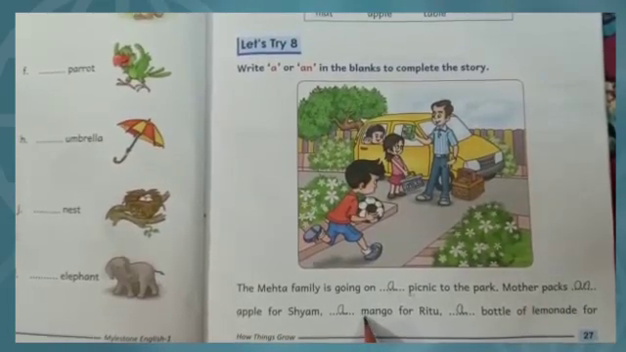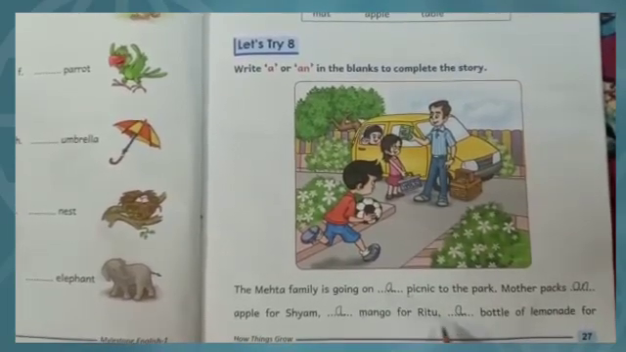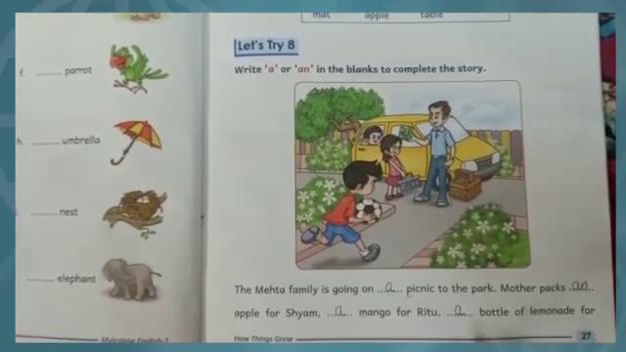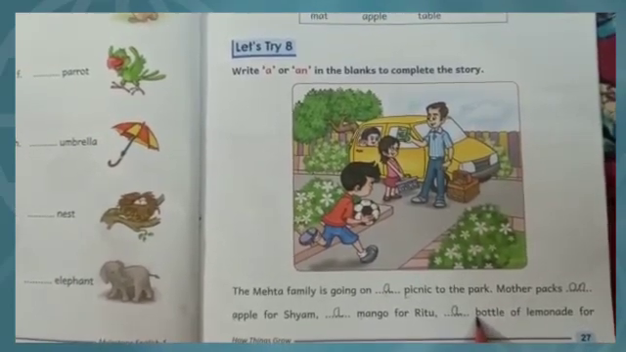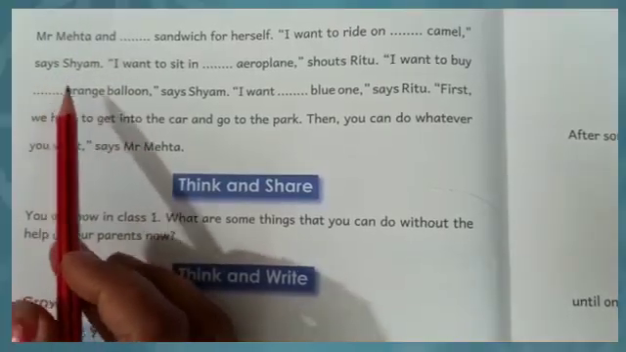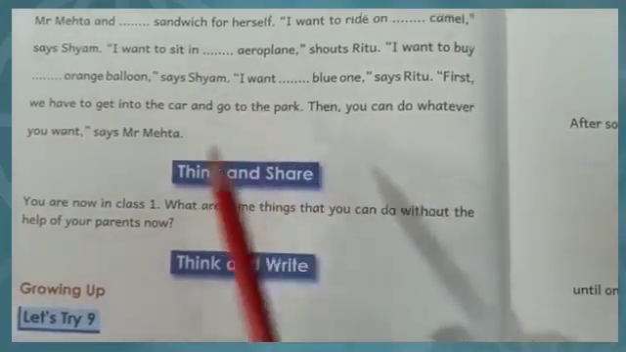Dash mango. M is a consonant. We write here A. A mango for Ritu. A bottle of lemonade for Seema. B is a consonant. We write here A. So in this way, by using A or AN, you have to complete the story.